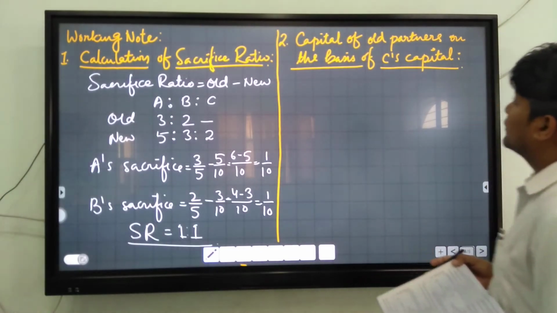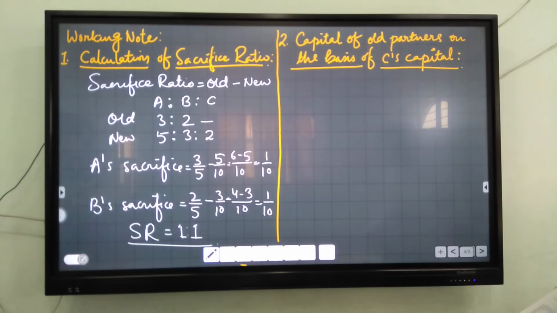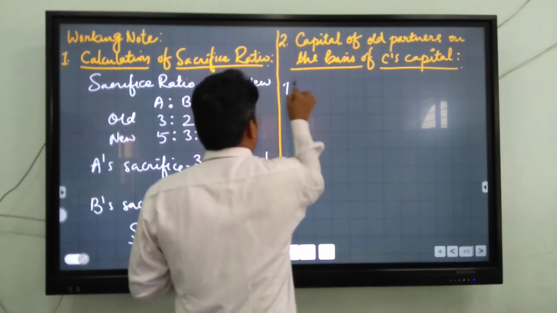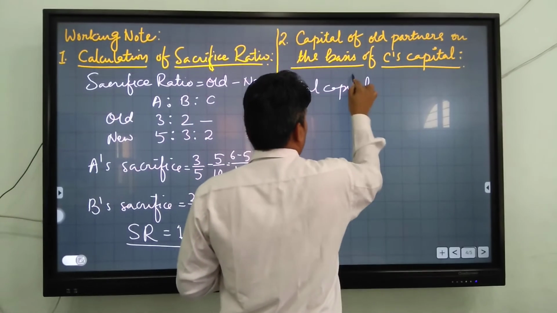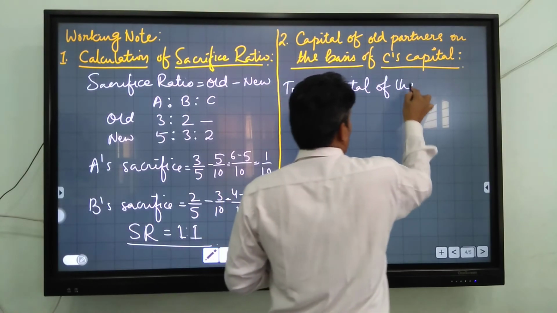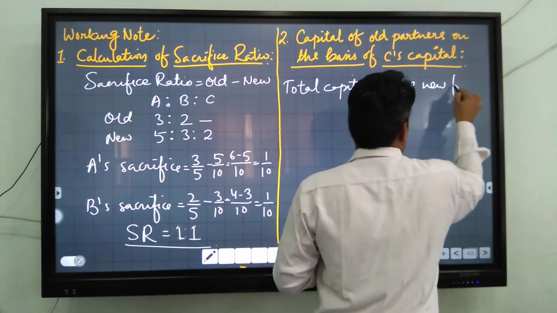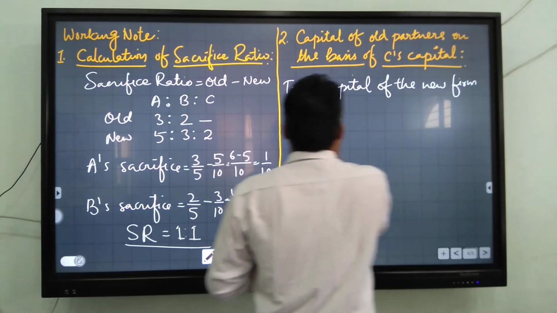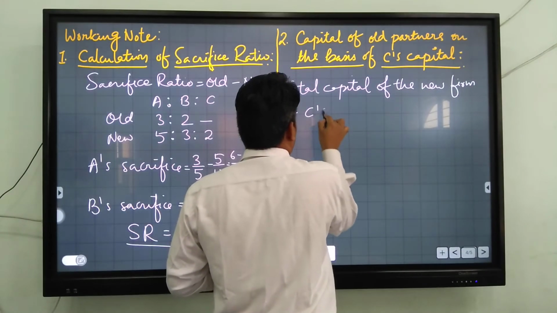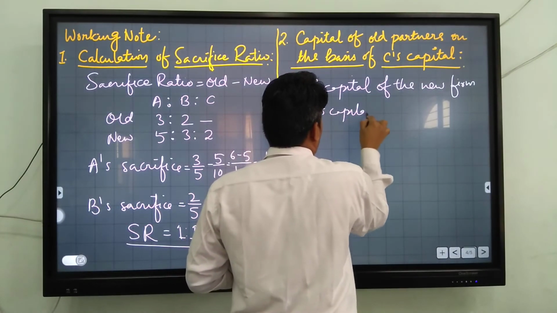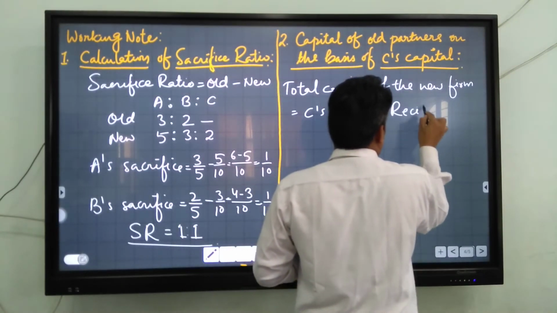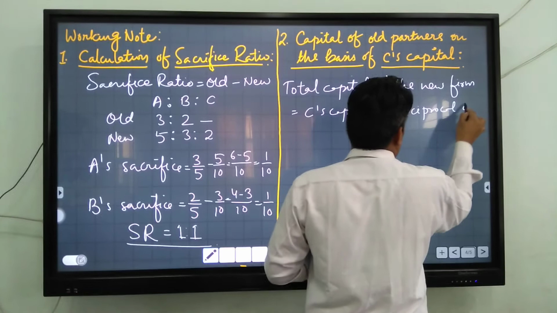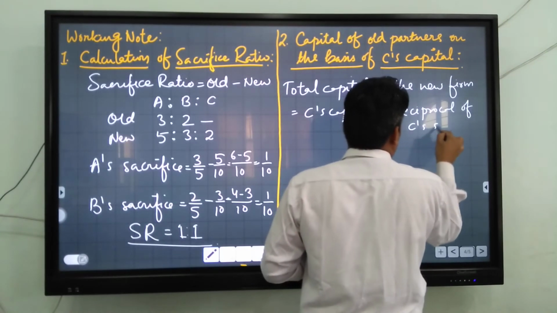Now you have to calculate old partners' capital on the basis of C's capital. Total capital of the new firm is equal to C's capital into reciprocal of C's share of profit.